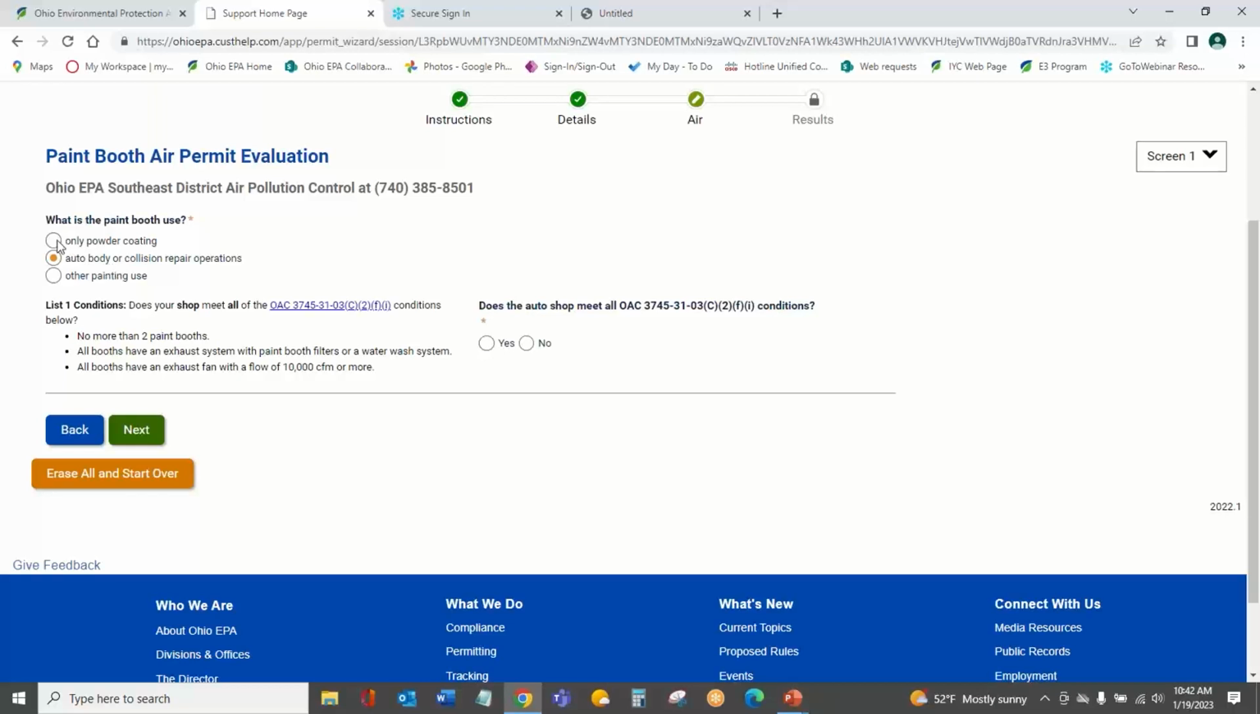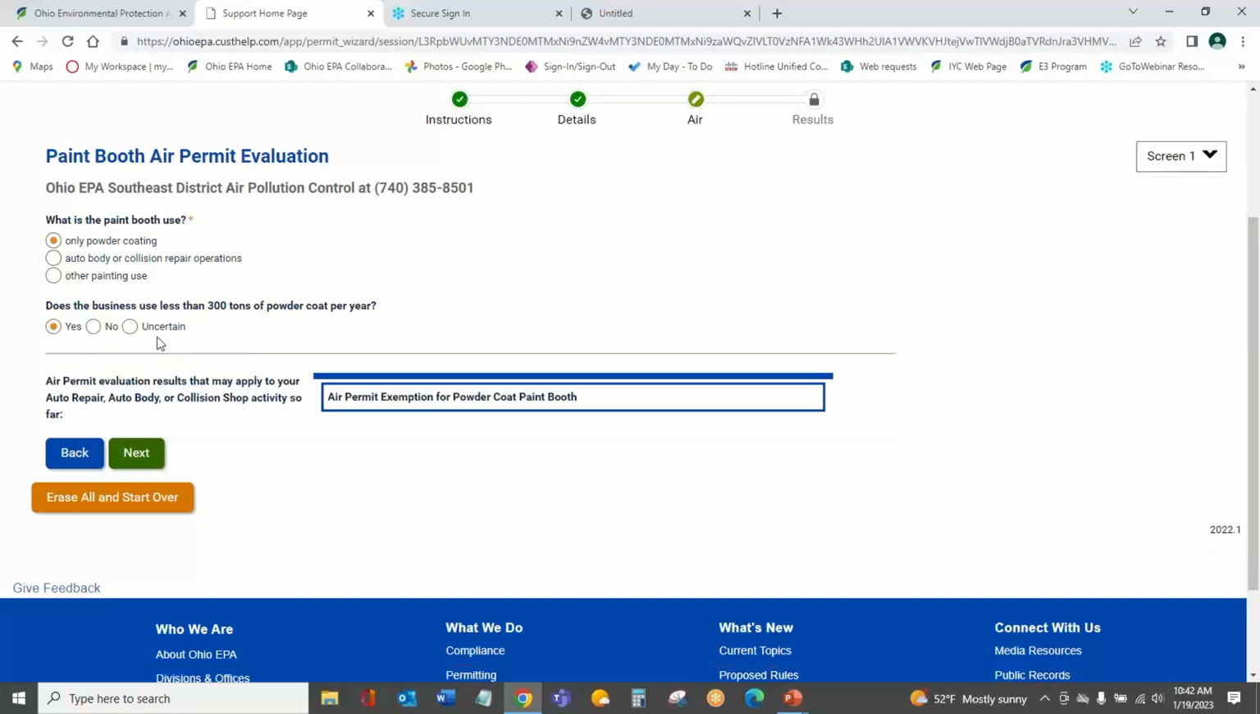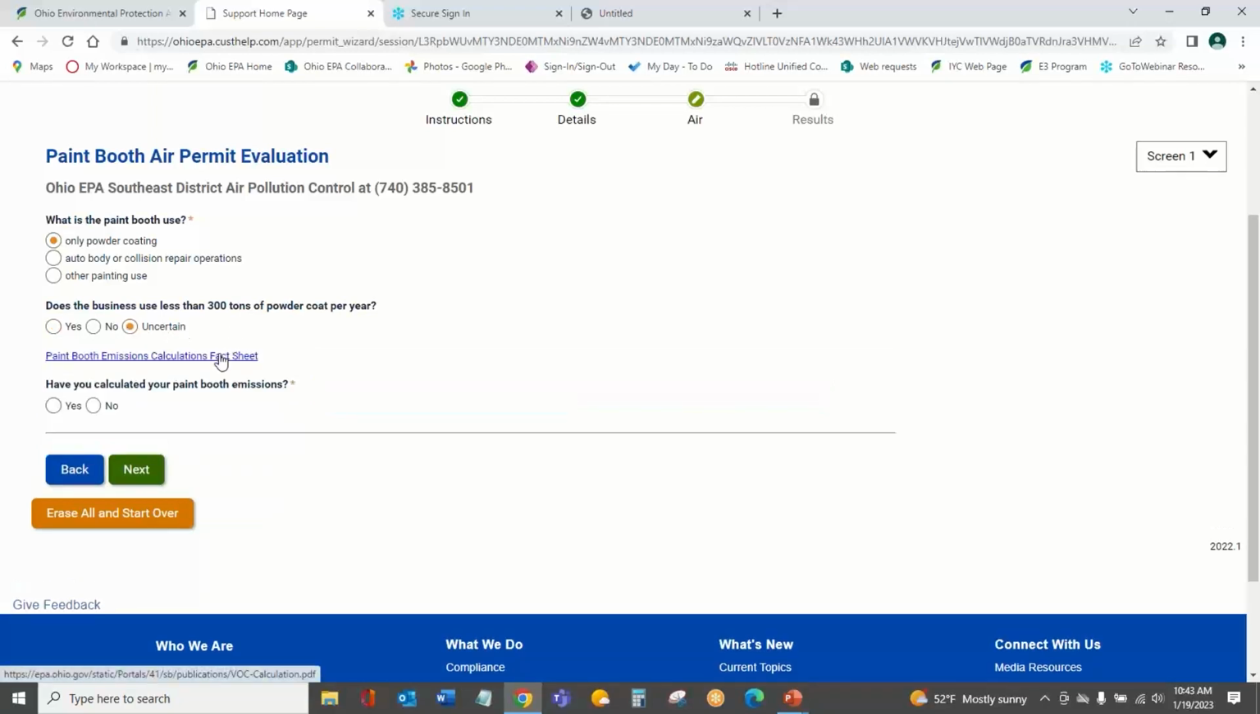I'm going to say we do the paint booth uses for only powder coating today. Does this business use less than 300 tons of powder coat per year? I'm going to say yes, it does. There was a fact sheet under there when I said uncertain. So if I don't know, we provide a fact sheet to help you with those calculations. If you get there and you feel like you need help, reach out directly to us. We're happy to provide that help.